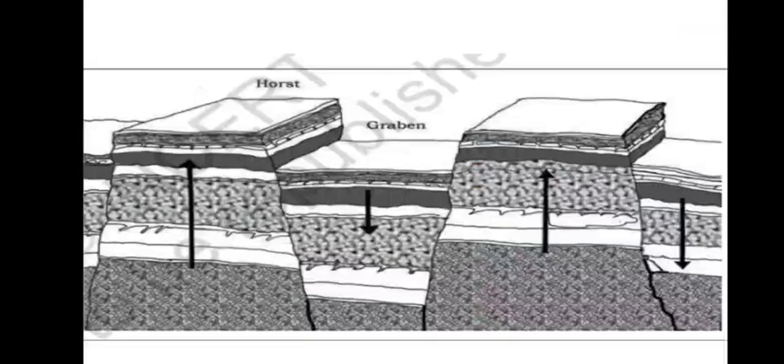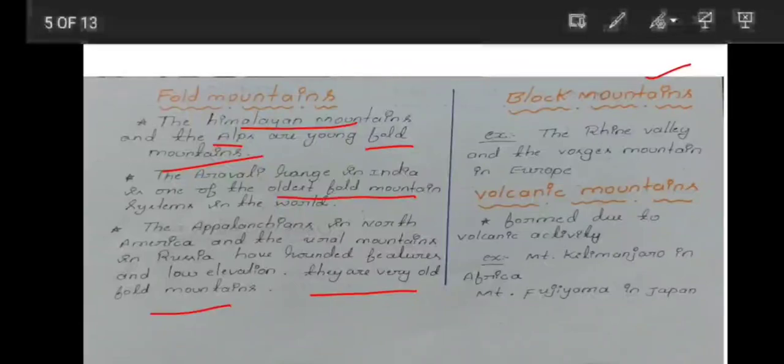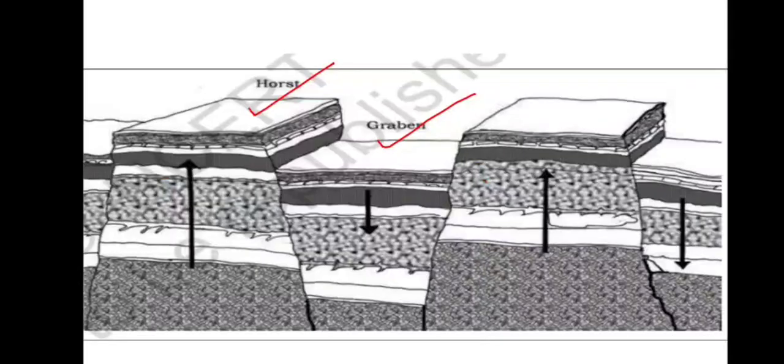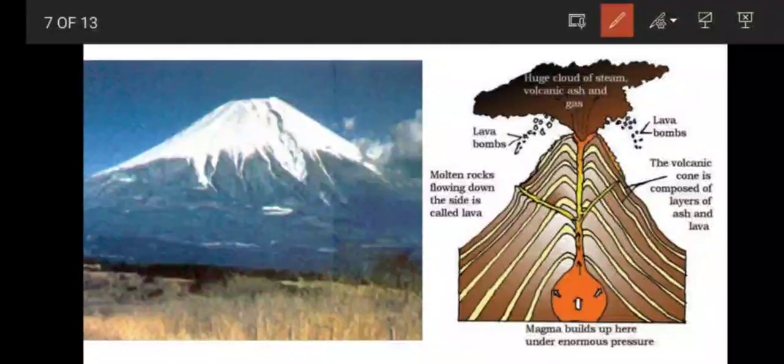Next is block mountains. I'll show you the image of block mountains. They are created when large areas are broken and displaced vertically. The uplifted blocks are termed horst, and the lowered blocks are called graben. Next is volcanic mountains. Volcanic mountains are formed due to volcanic activity. For example, Mount Kilimanjaro in Africa and Mount Fujiyama in Japan. I'll show you the image of volcanic mountains. So this is the image of a volcanic mountain.